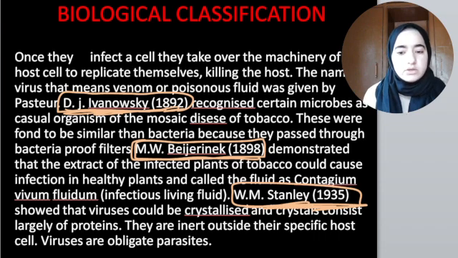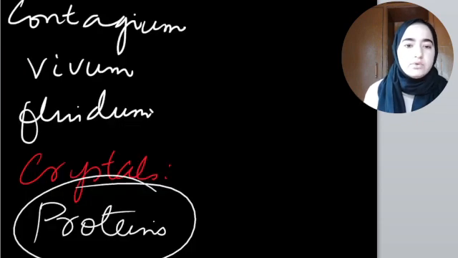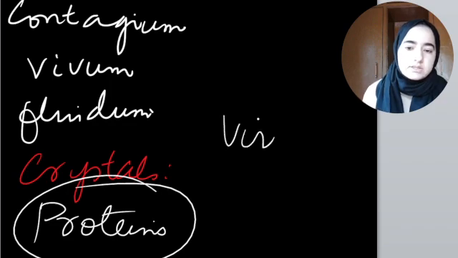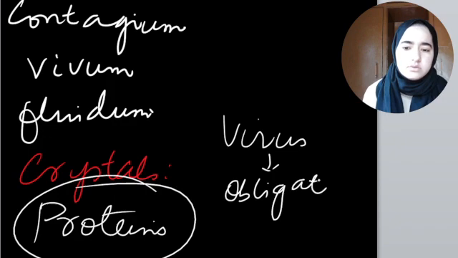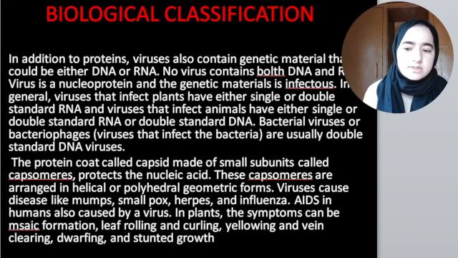They don't work outside the host cell, because they are not living outside the cell. Many of you might know viruses are obligate parasites. They live on other organisms. I hope this concept about viruses is clear.